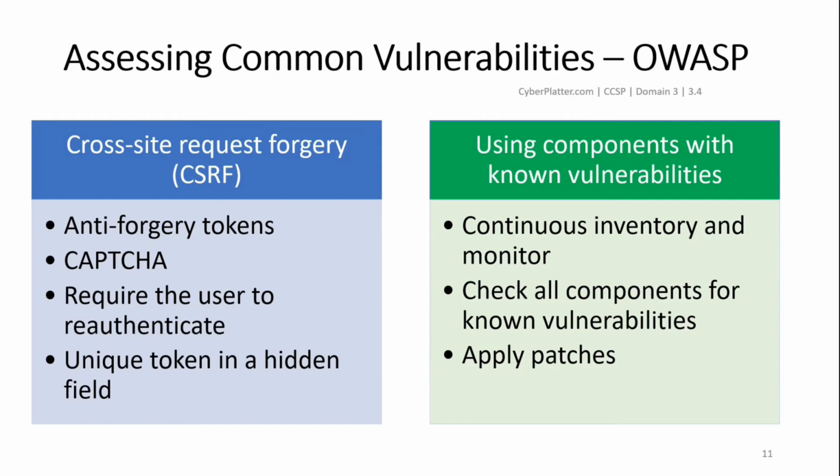Continuously inventory the versions of both client-side and server-side components like frameworks, libraries, and their dependencies. Continuously monitor sources like CVE and NVD for vulnerabilities in the components. Use software composition analysis tools to automate the process. Subscribe to email alerts for security vulnerabilities related to components you use.